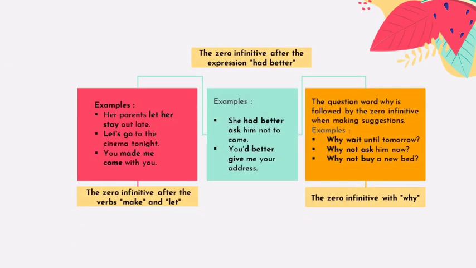The zero infinitive after the verbs make and let. For example, her parents let her stay out late. Let's go to the cinema tonight. The zero infinitive after the expression had better. For example, she had better ask him not to come. You'd better give me your address.